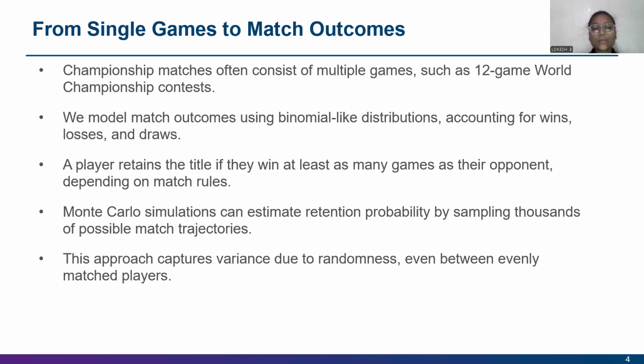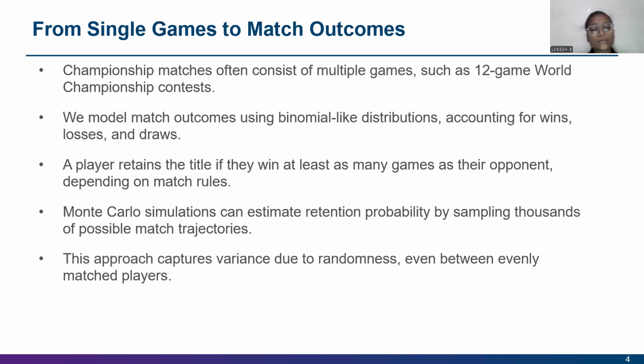So, championship matches often consist of multiple games, such as 12-game World Championship contests, and we model match outcomes using binomial-like distributions, accounting for wins, losses, and draws. Monte Carlo simulations can estimate retention probability by sampling thousands of possible match trajectories. This approach captures variance due to randomness even between evenly matched players.